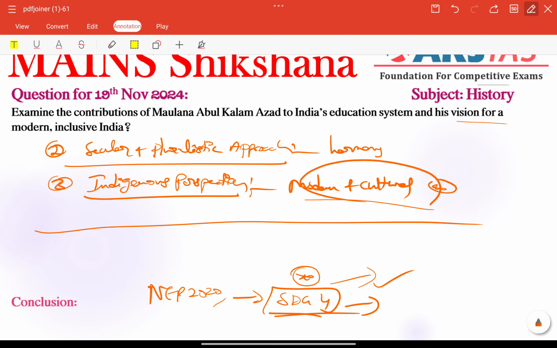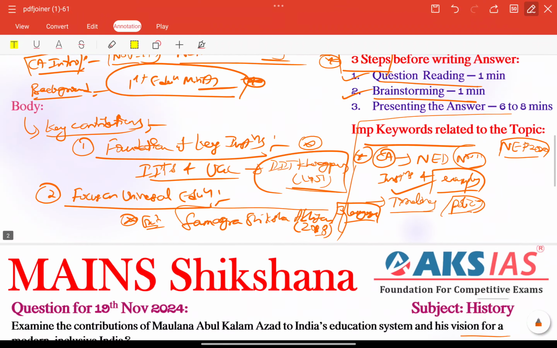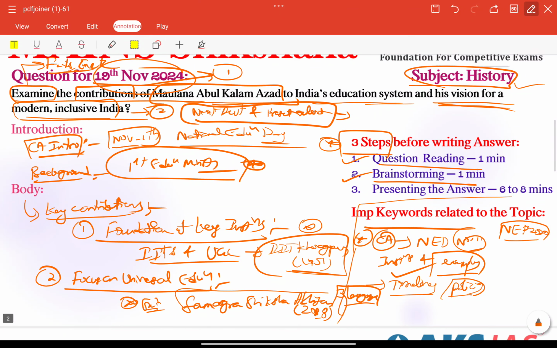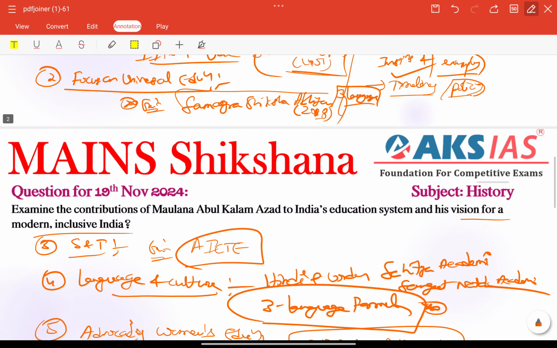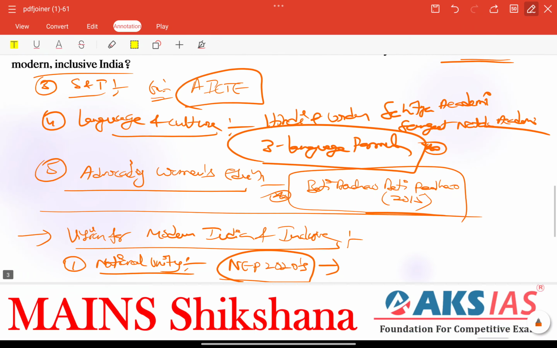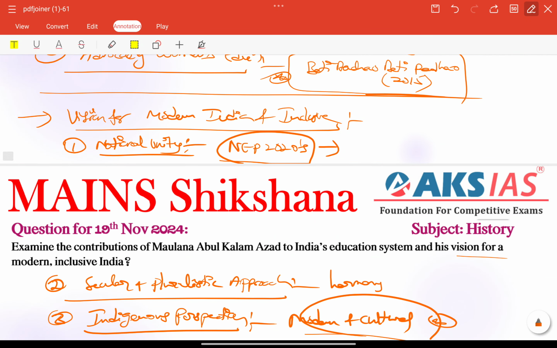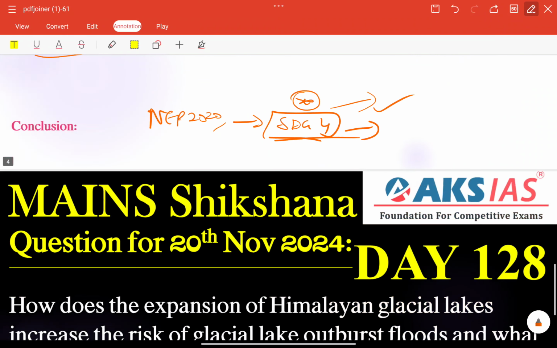Very important. This is the perfect structure according to the demand of the question. Here the question itself is not related to the contemporary, but we are taking current affairs just in the introduction, related to contemporary periods: November 11th as National Education Day on his birth anniversary. Other than that, for relevance, his vision for a modern inclusive India, we are including initiatives and policies. That is the important note here.